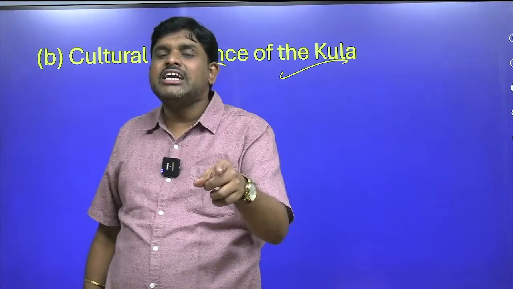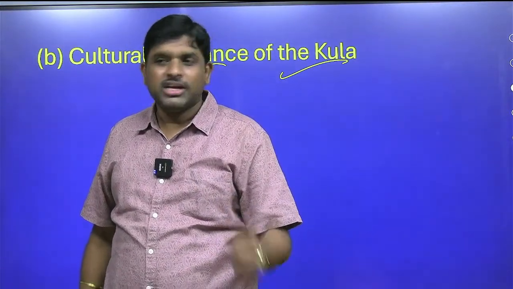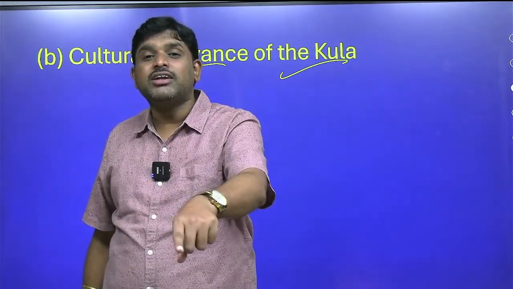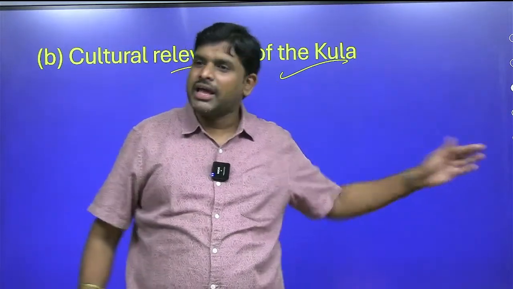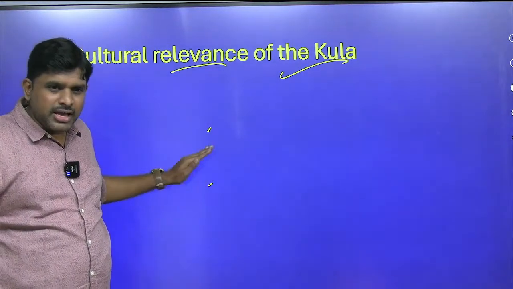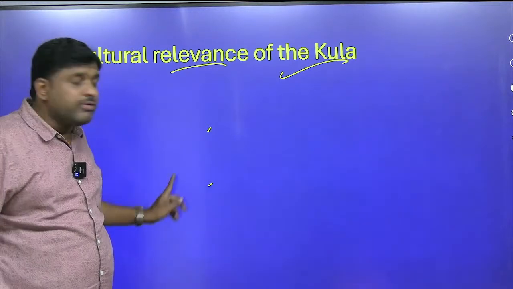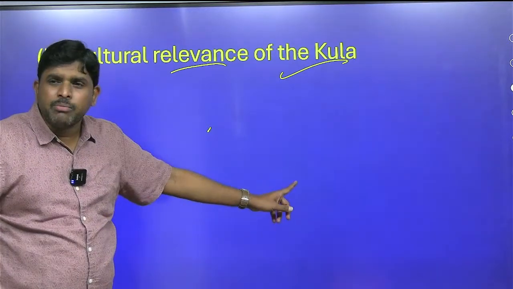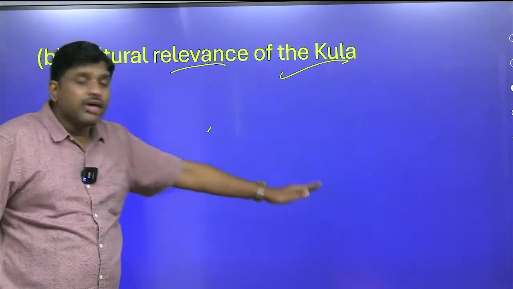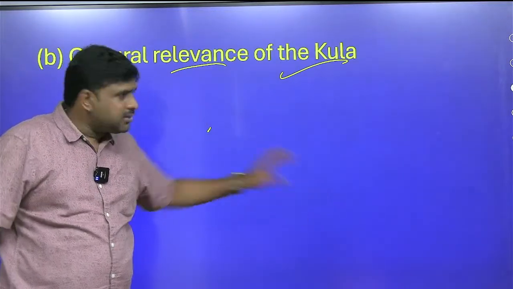They know that it doesn't have any economic value, but just to maintain their social relationship, just to continue their culture and tradition, they are continuing the Kula ring. The diagram you will draw. Malinowski you will write. Economic subsistence, substantive economy, whereby we will not give importance to profit and loss. We give importance to human values and culture, not rational thinking, only relationship-based thinking. In this we will write.